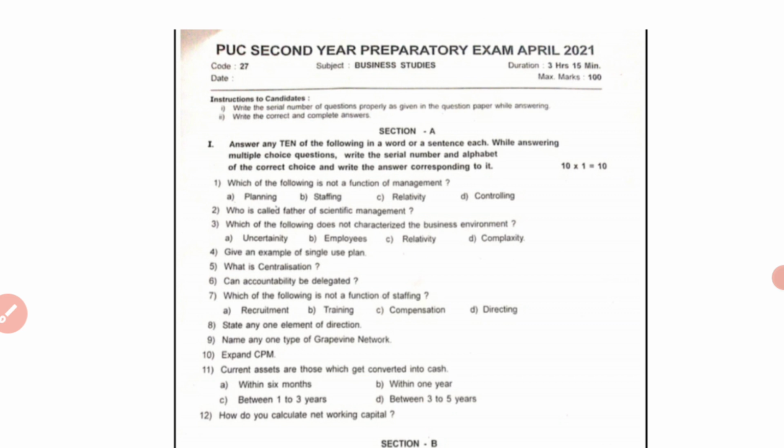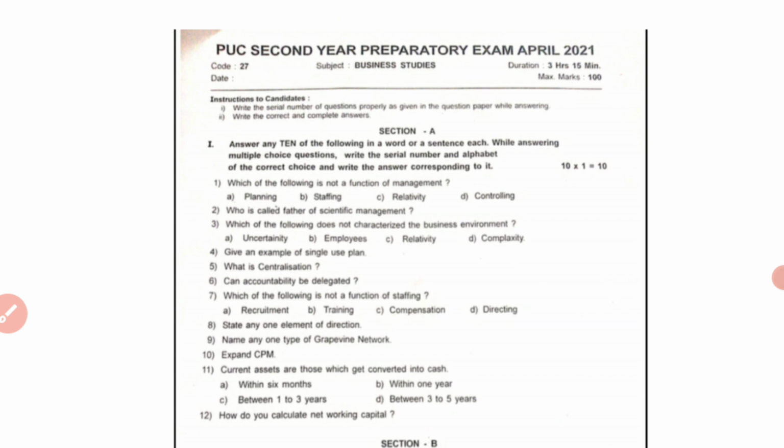Same as the preparatory examination question paper, the annual exam question paper is to be framed. The number of sections, the number of questions and how many questions are to be answered will be given. This question paper is related to the reduced syllabus for this year.